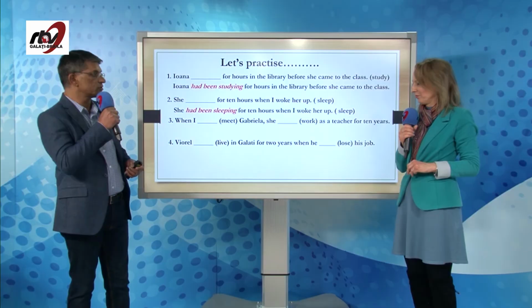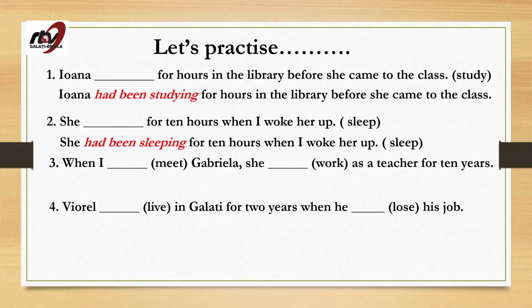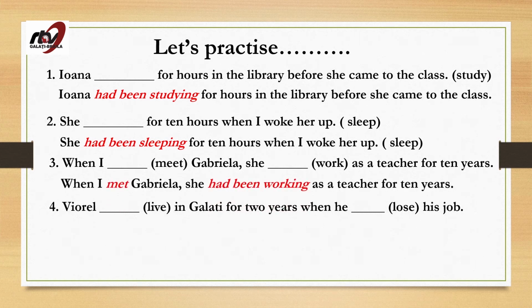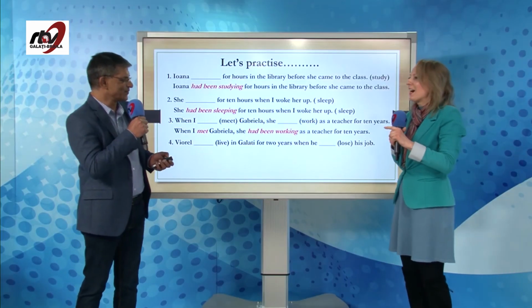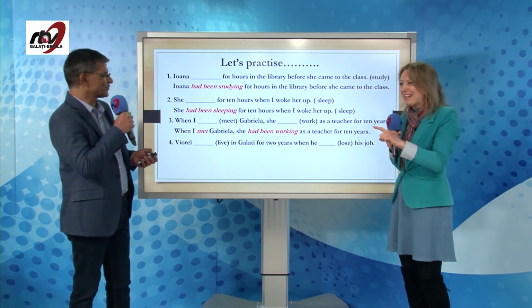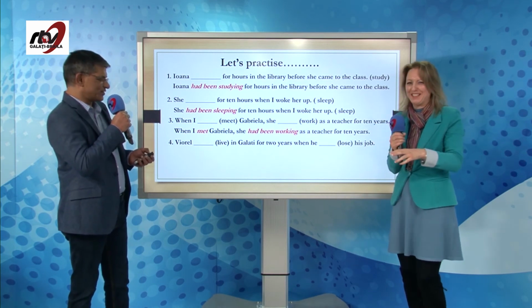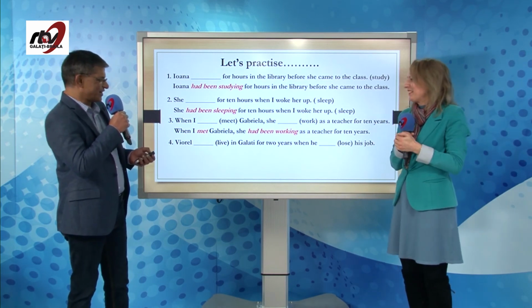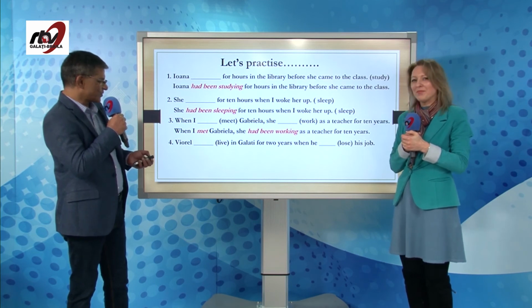So first action: when I met Gabriela. So when I met Gabriela, she had been working as a teacher for 10 years. If you wanted to talk about me, you need to know that I've been working as a teacher for 9 years. So you were close. Okay, very good.